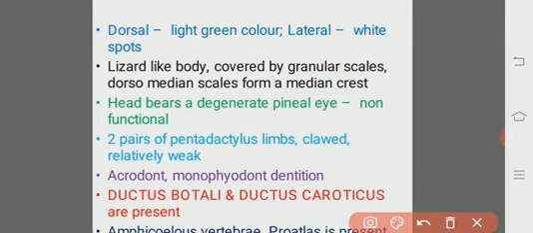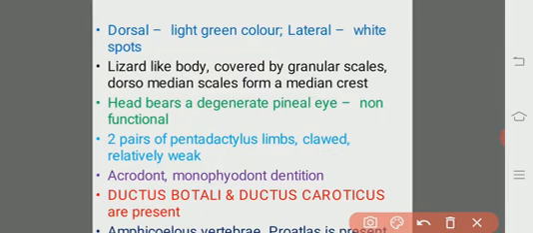Next, the head bears a degenerate pineal eye, which is non-functional. That is located in the parietal bone of the skull. Then coming to the limbs, there are two pairs of pentadactyl limbs. There are 4 limbs with 5 digits each, which are provided with claws, but they are relatively weak.